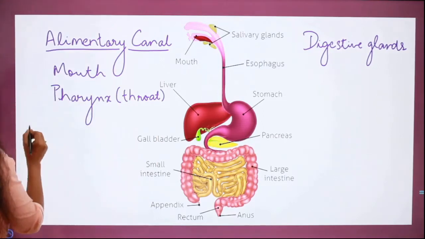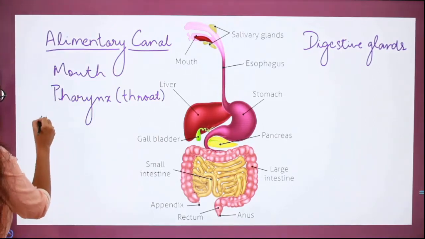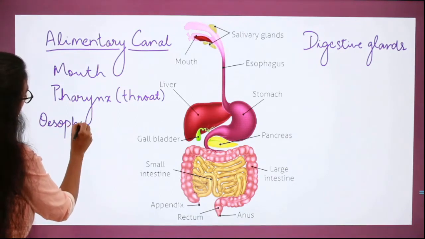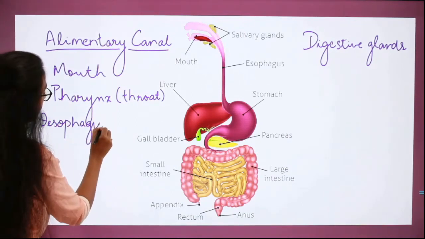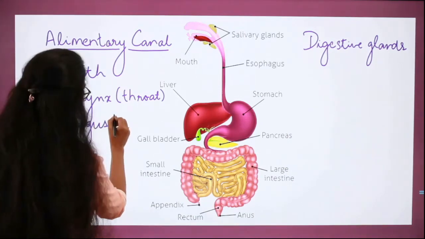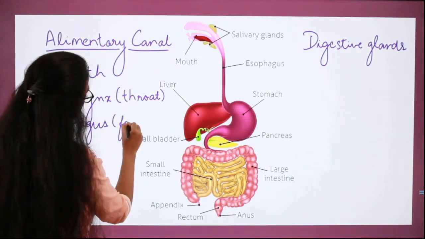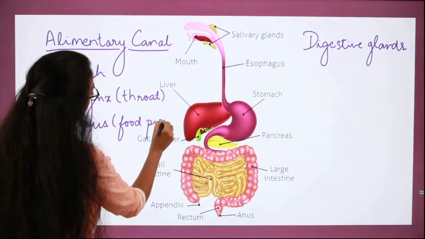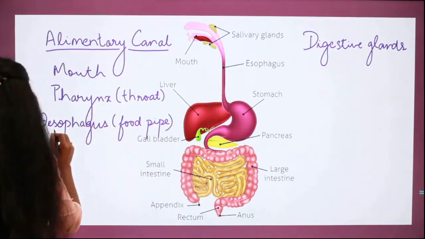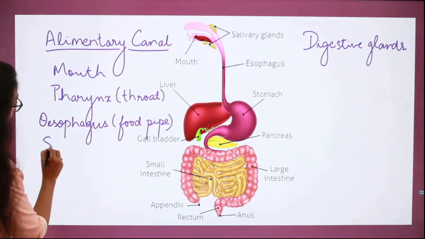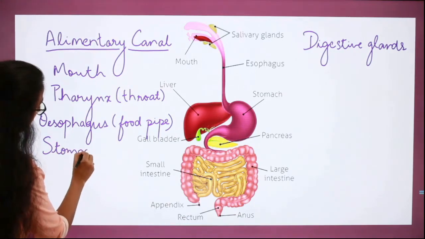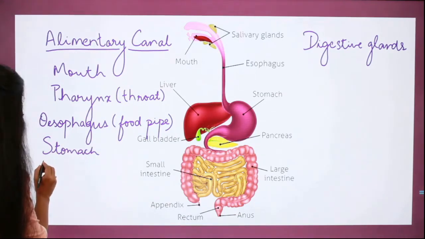Then we have the esophagus. Esophagus is also called the food pipe. Then we have the stomach. Then we have the small intestine.